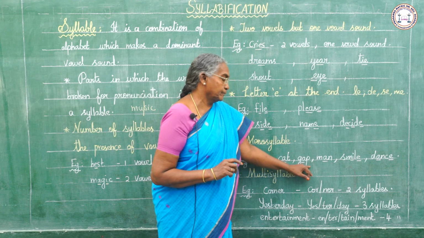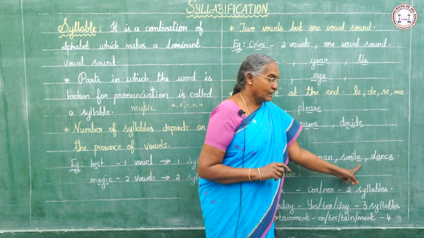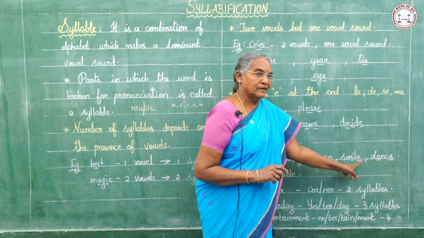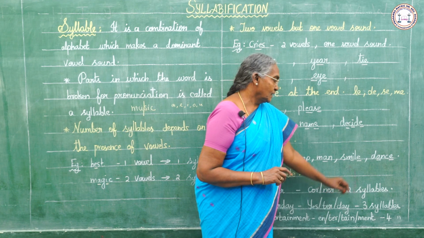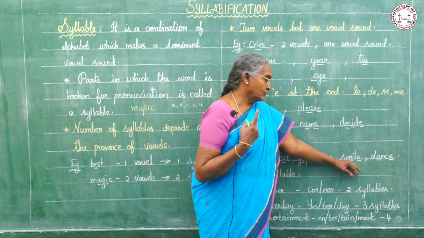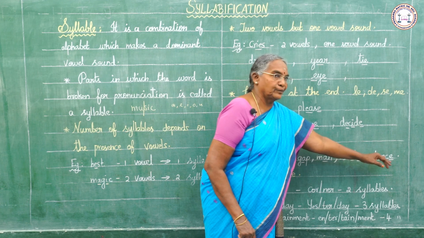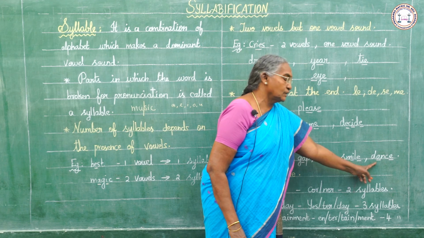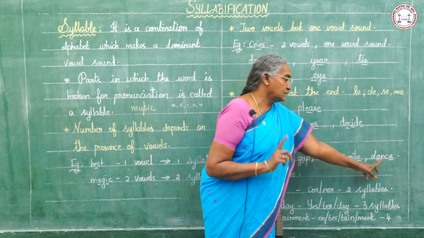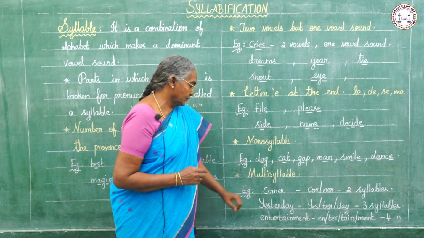Also gap, man. Smile, here there are two vowels, but as the word ends in E, which is silent, there is only one syllable. Here also, dance, we pronounce it as dance, the last vowel is silent. So here there is only one syllable. So they are all called monosyllables.